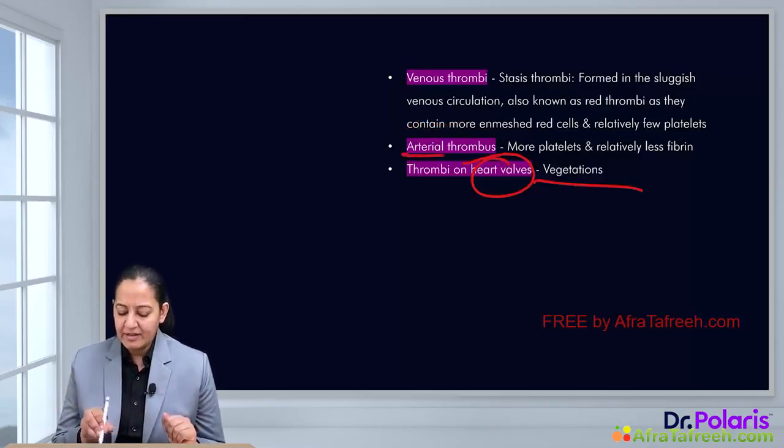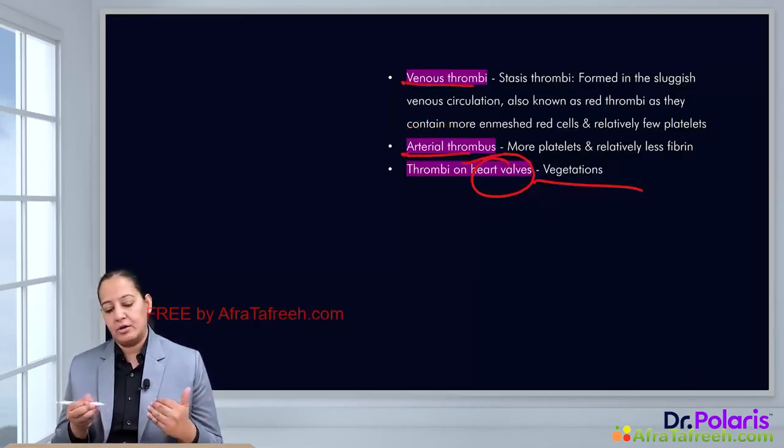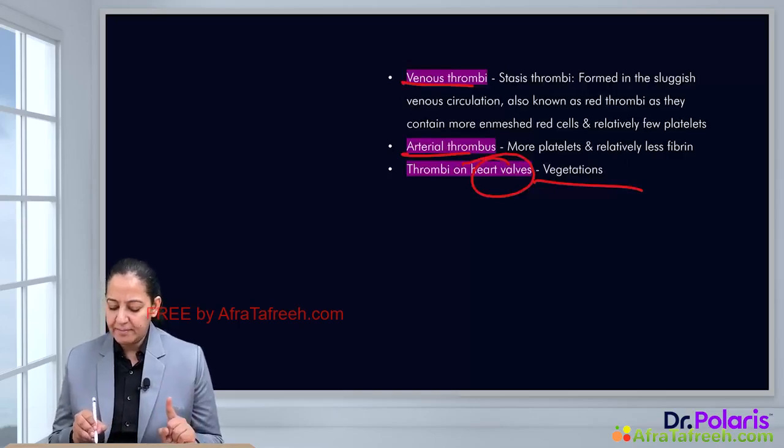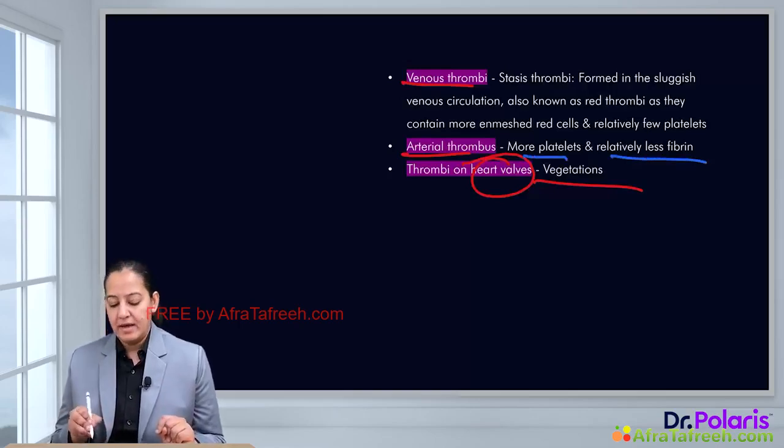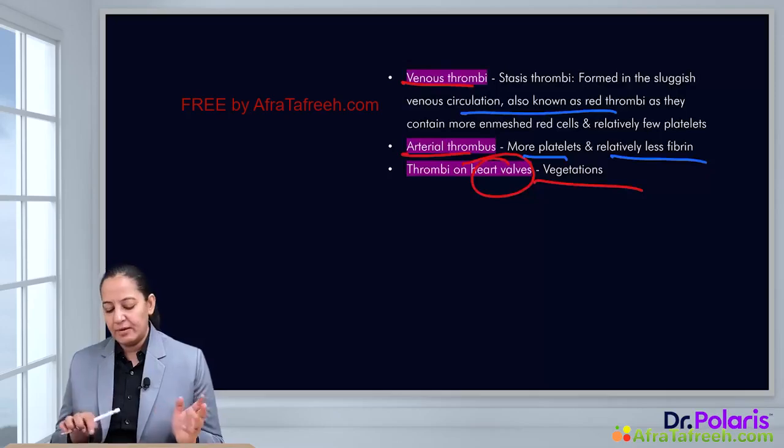In the artery and in the vein, the arterial ones are white in color and the venous ones are red in color. What is the reason? In the arterial one there are more platelets and less fibrin, and in the venous one there are fewer platelets, more fibrin and more RBC. That's why venous ones are red.